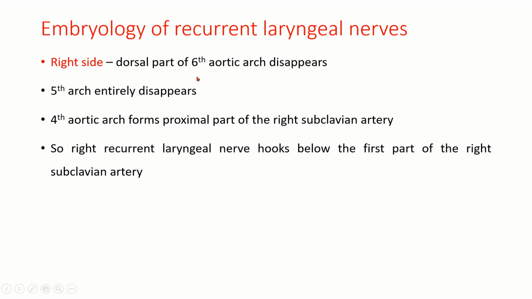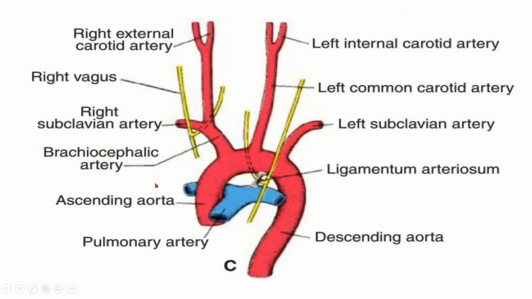On the right side, the dorsal part of the sixth aortic arch disappears, the fifth arch also disappears, and the fourth aortic arch forms the proximal part of the right subclavian artery. So the right recurrent laryngeal nerve hooks below the first part of the right subclavian artery. You can see here clearly. Now, after complete development, the left recurrent laryngeal nerve passes below the arch of aorta and to the left of the ligamentum arteriosum, and the right recurrent laryngeal nerve passes below the first part of the right subclavian artery.